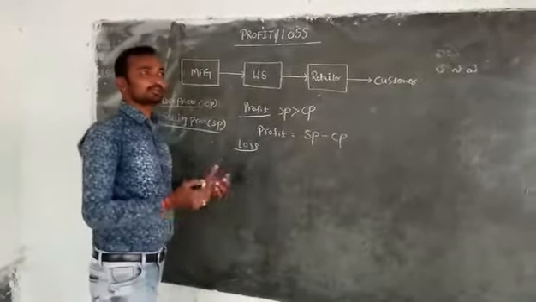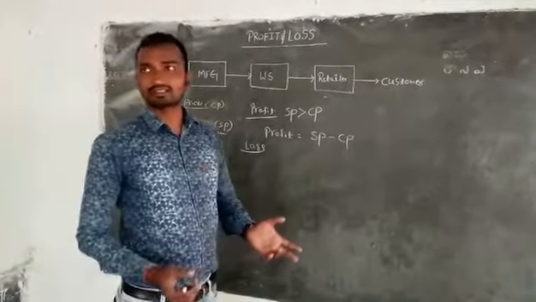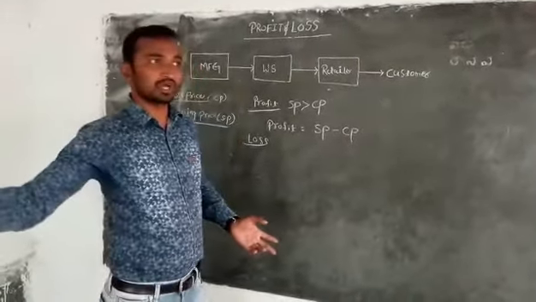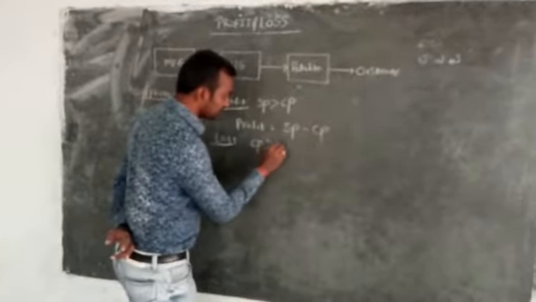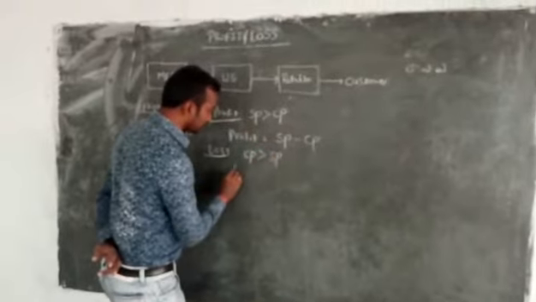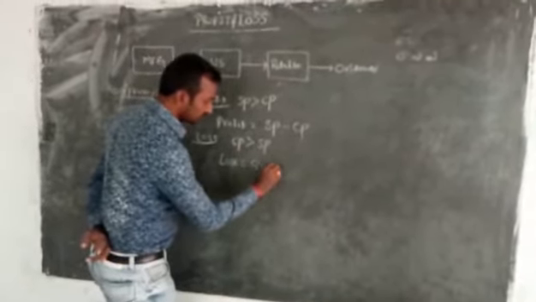Loss means he is spending more money and less money is coming from outside. So cost price is greater than selling price. From this we can write the loss formula: cost price minus selling price.